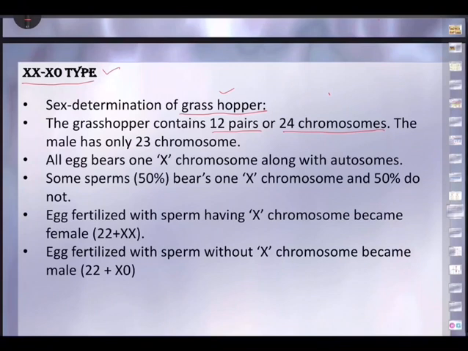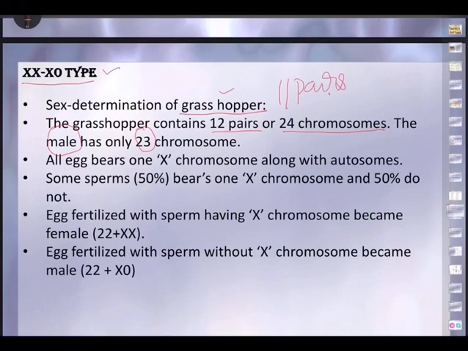Here I just want to explain that in the grasshopper there will be 12 pairs of chromosomes, so 12 into 2, 24 chromosomes. Now I want you to remember this: the male has only 23 chromosomes.